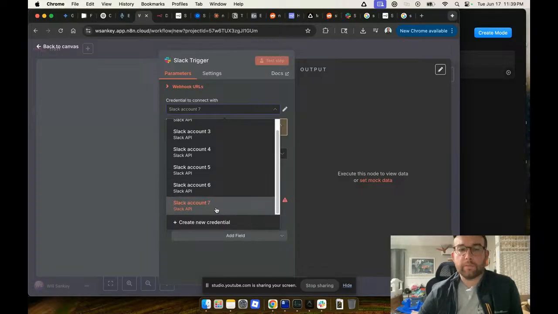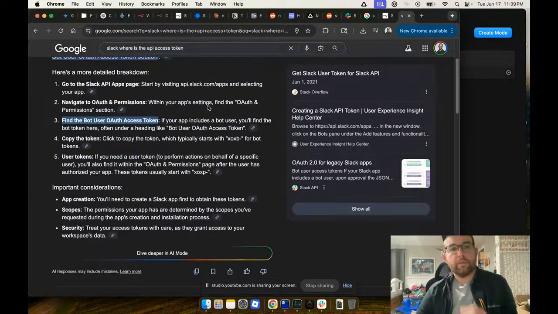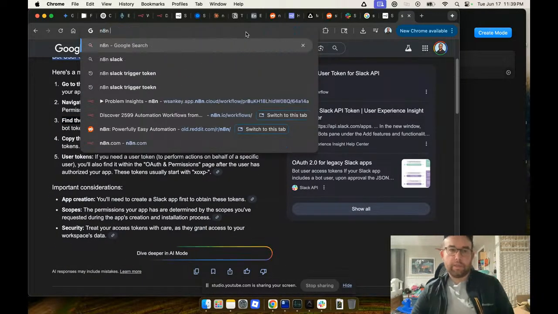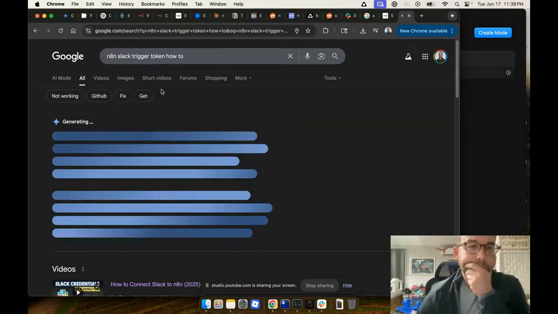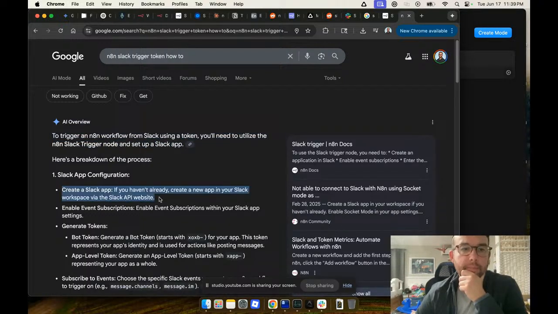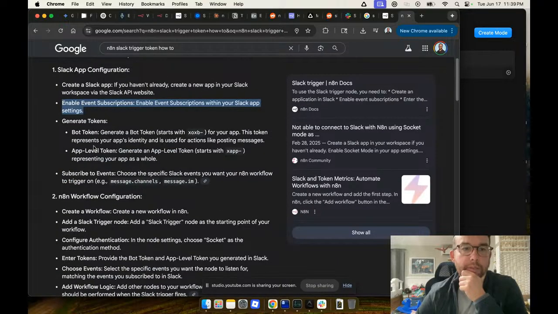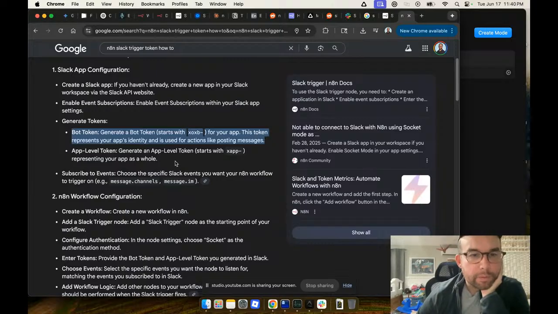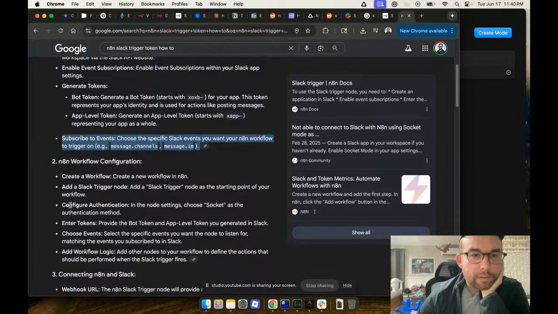Basically, what I'm trying to do now is get the n8n Slack trigger token. How to... You need to use a Slack trigger node. Create a Slack app. Enable event subscriptions. Generate tokens. Bot token for your app. This token represents your app identity used for actions like posting. Generate an app level token that represents your app as a whole. Choose the specific Slack events.